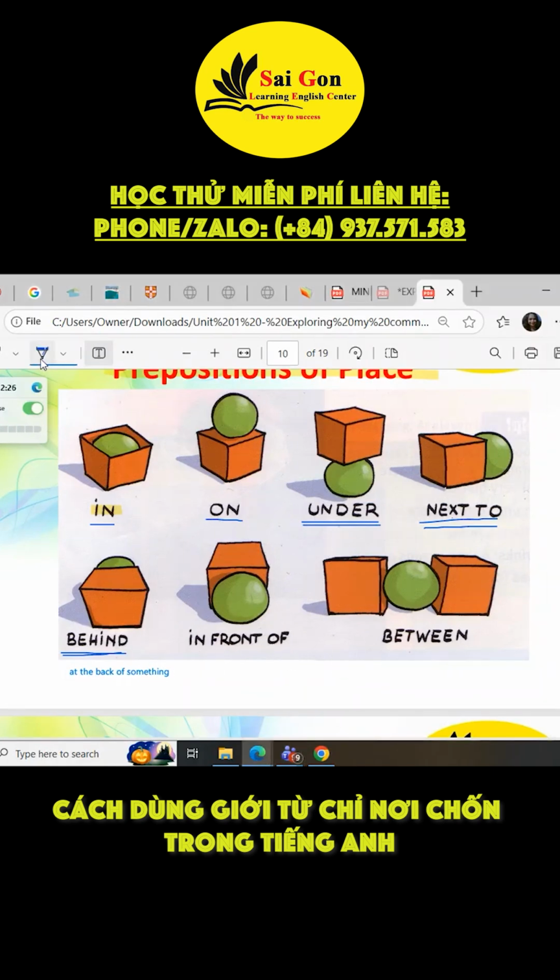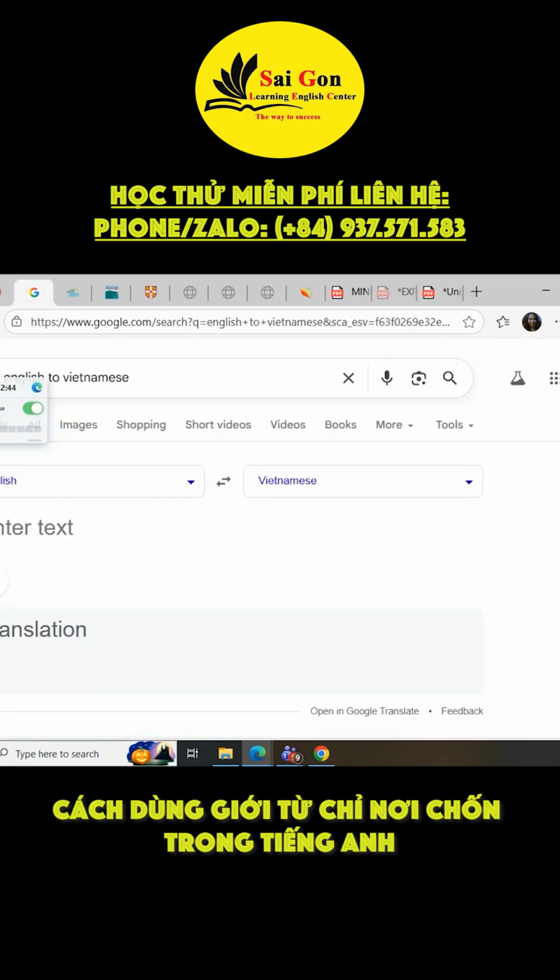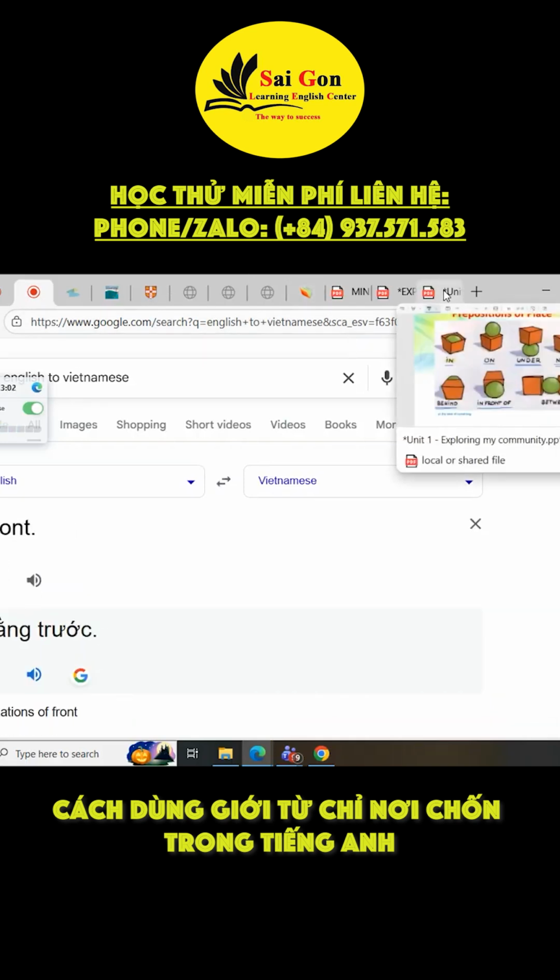Now we have the opposite of behind. Please read. In front of. Here, the light is in front of the box. In front of. Ở phía trước. Front. Đằng trước.